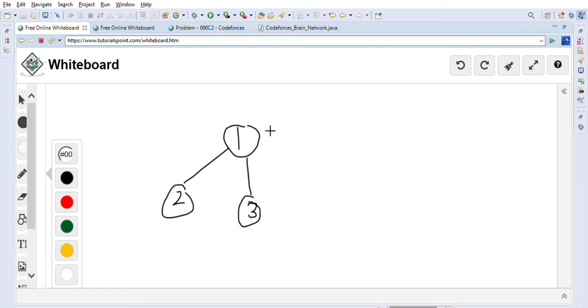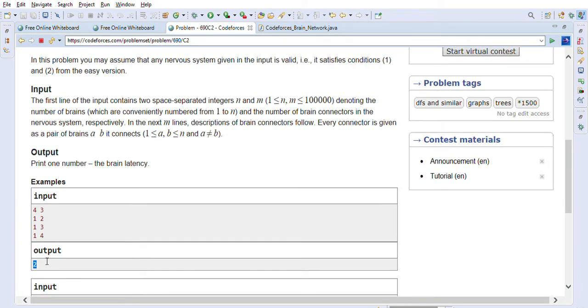So this is a graph basically, and we have to compute the maximum latency, right? So the maximum distance between any two pairs. As you can see, any two pairs you consider, you will get the latency. Like here, let's say if we consider 4 3 and 4 2, this latency is 2, right? This is 1 plus 1, which is 2. Similarly, if we consider 4 and 3, then 4 to 1 and 1 to 3, so this total latency is 2, basically. That's why the maximum latency we can find in this graph is 2, and that's why you can see 2 as the answer here.